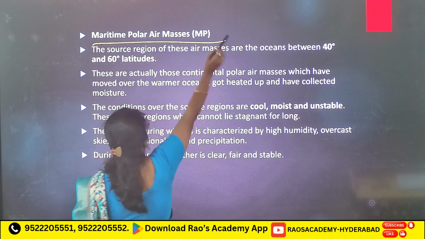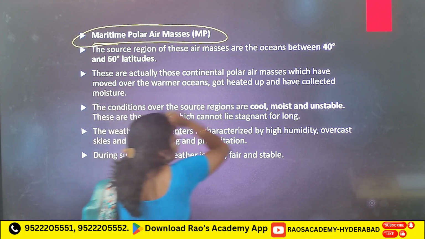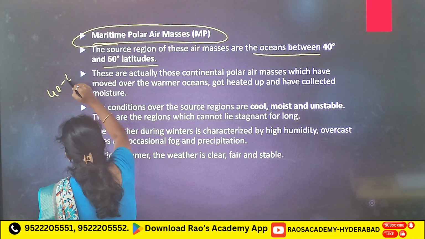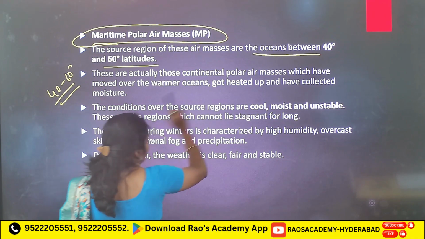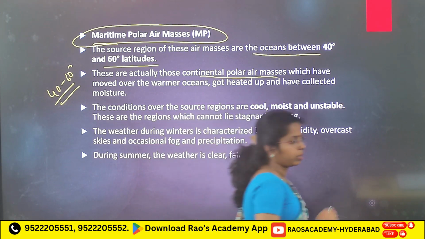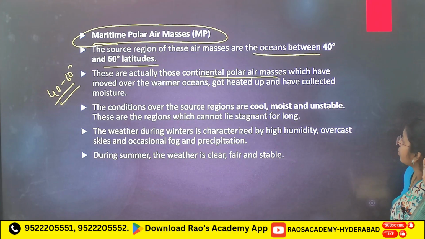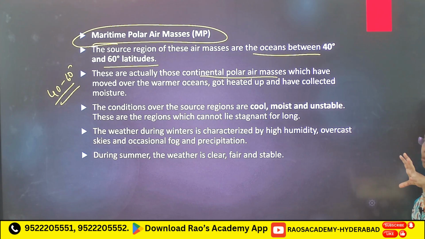Next, maritime polar air mass. Source region, what you have to remember, oceans between 40 to 60 degrees latitude. Actually, these are the continental polar air masses.